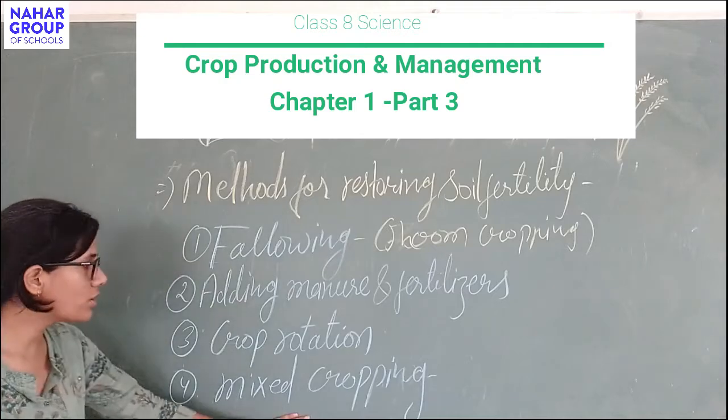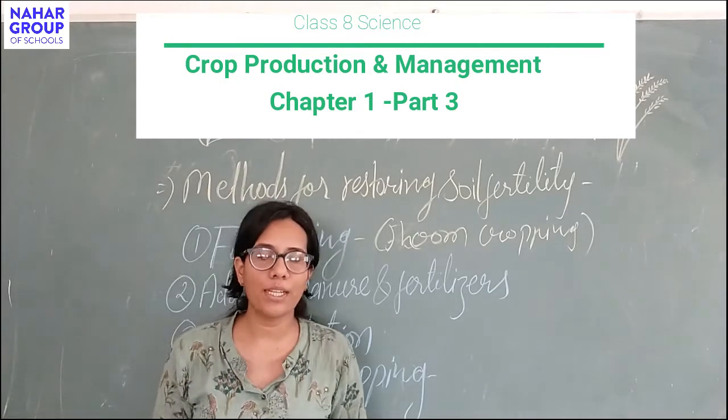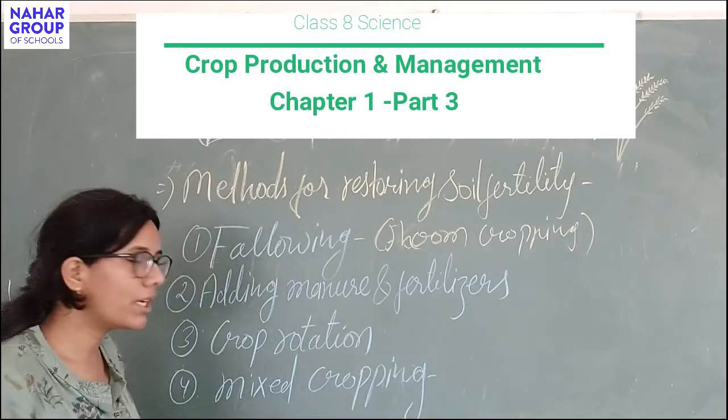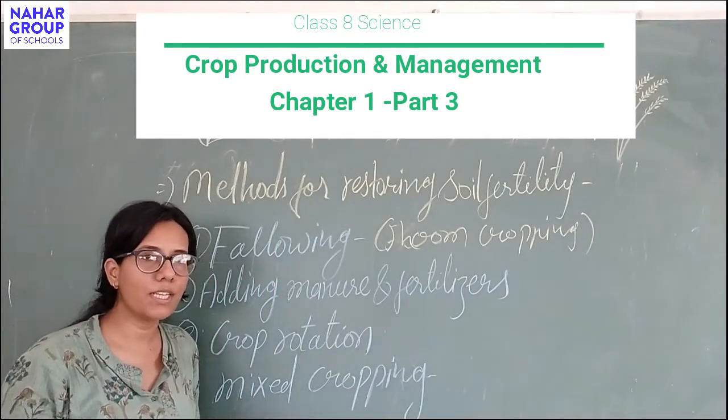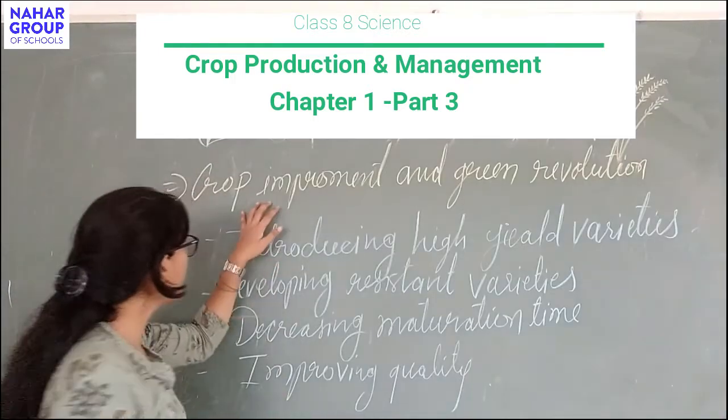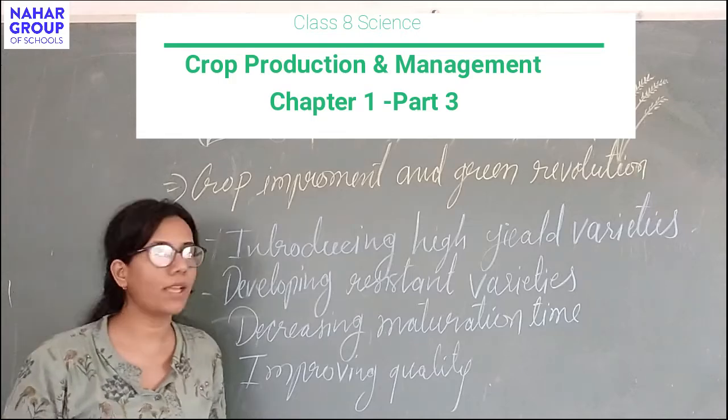Next is mixed cropping. In mixed cropping, more than one type of crop is grown together in a crop field. So all the nutrients or any specific nutrient does not disappear from the field. So the next topic is crop improvement and green revolution.